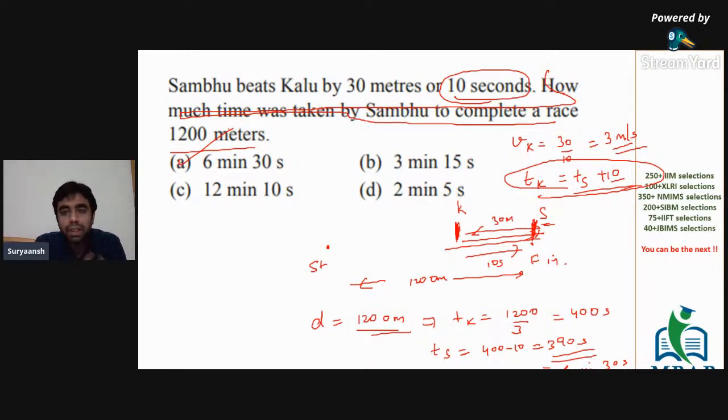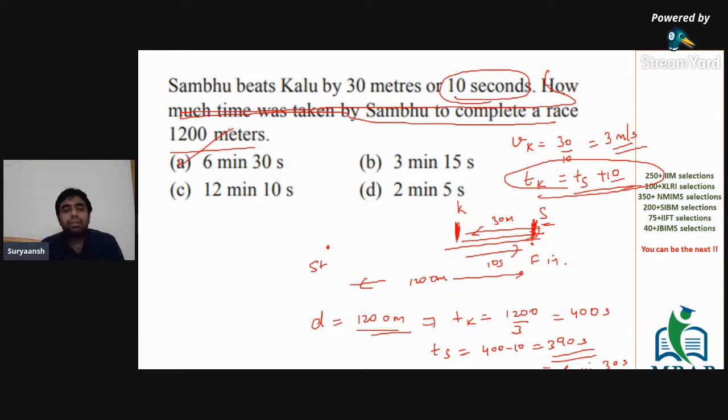Okay. Any questions? I think the tricky part here is to identify the speed of Kalu, which is simple because both the difference of distance as well as time is given. So we can find out that Kalu covers 30 meters in 10 seconds, or his speed is 3 meters per second.